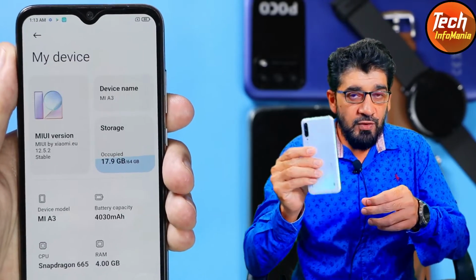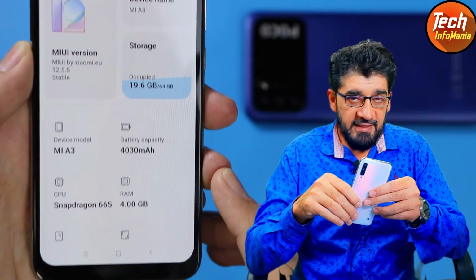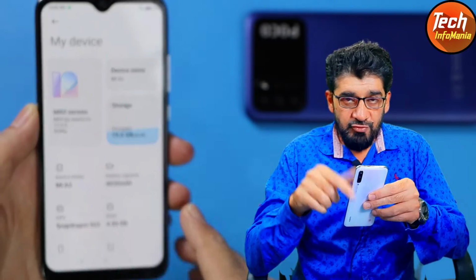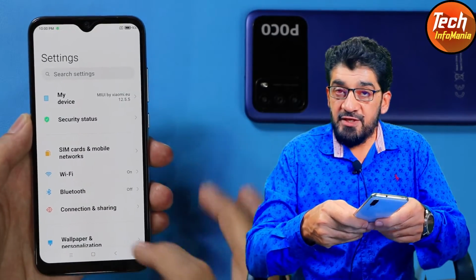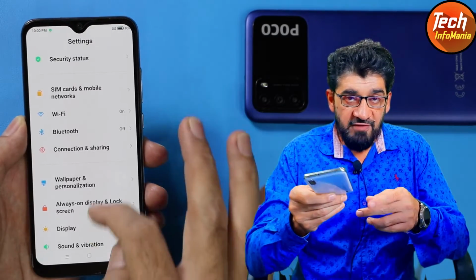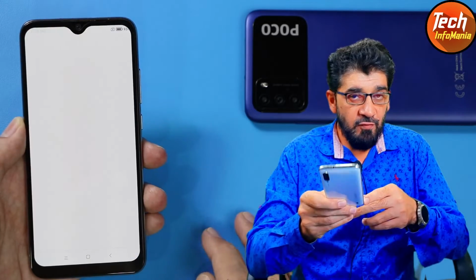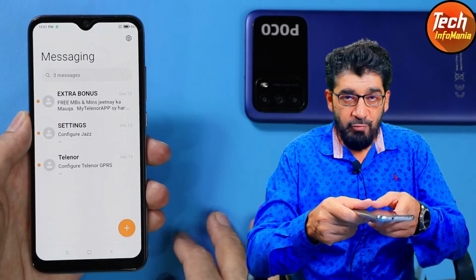So today I will show how to update the MIUI converted ROM to the latest release by Bitnet, 12.5.5. So those Mi A3 users who already have a MIUI converted ROM, you can watch this video, follow the steps, and you can update your MIUI converted ROM from any version to the latest release of 12.5.5. I hope you got my point.